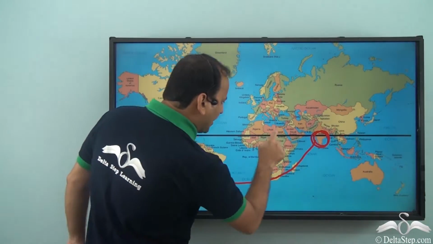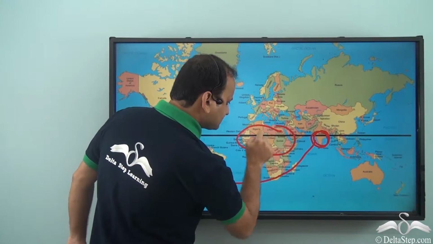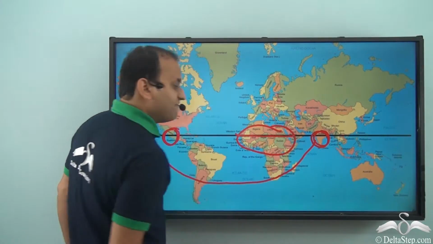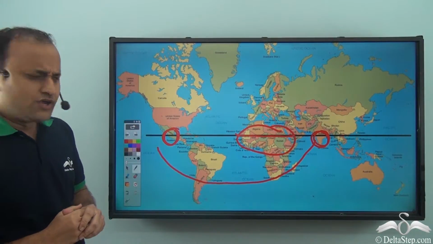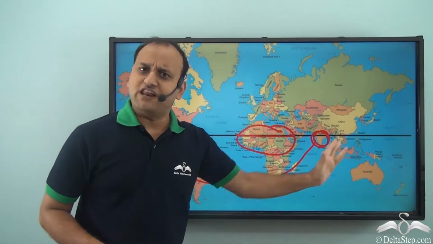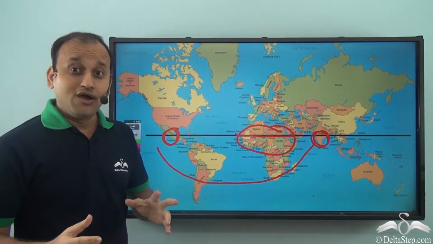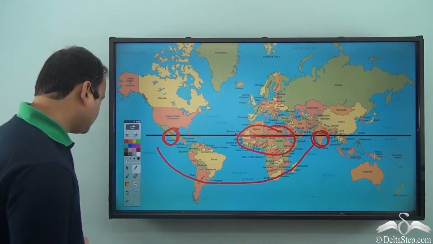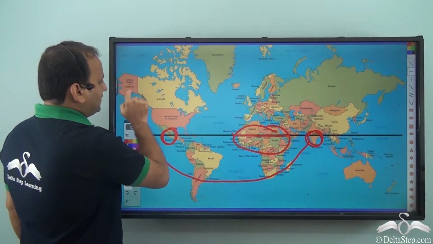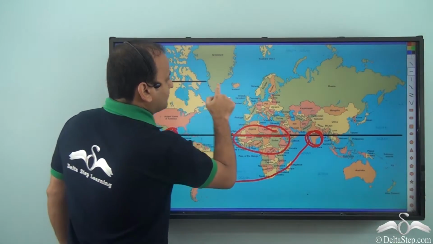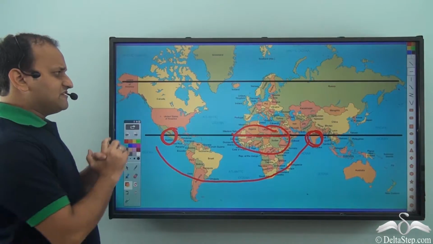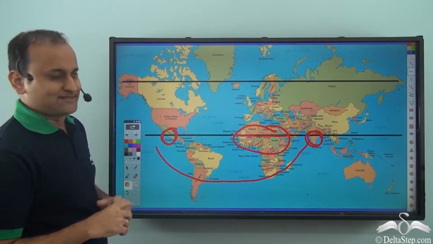Now, what about all these countries here? Well, all these countries here also face very high temperatures. So, all the places along this line usually face very high temperatures. Now, let me draw another line. Now, if we see along this line, what happens?